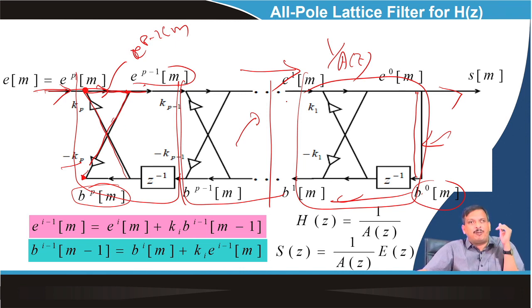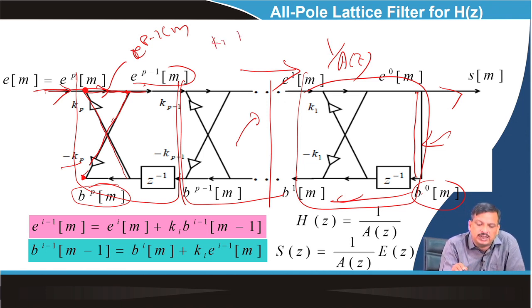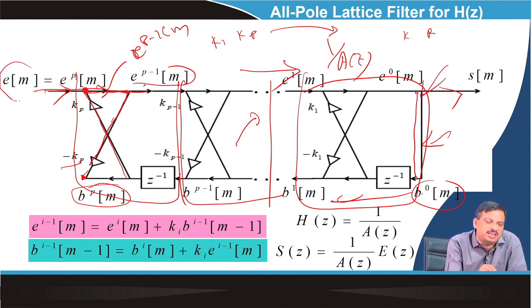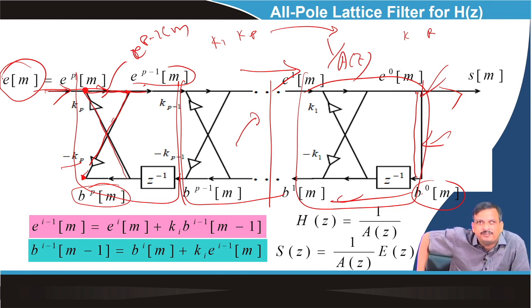So now if I apply the error signal, and I know K1, K2, Kp, then when the voice is transmitted, I analyze it, I extract K1 to Kp, and I transmit them to the receiver side. From K1 to Kp, I can generate this filter and I can pass the Em. What is Em? Em is nothing but the glottal excitation in case of voice, so that is nothing but an impulse. If I pass an impulse, I can get back the speech signal again. Is it clear? That is called lattice formulation.